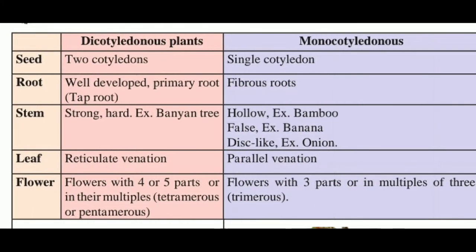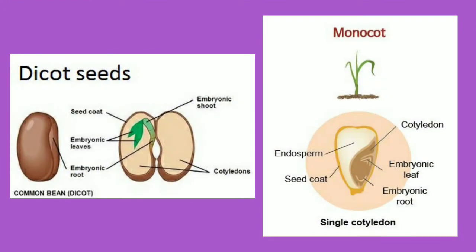So children, let's study the difference between dicotyledonous plants and monocotyledonous plants. The first difference we will see is the seed. In dicotyledons, there are two cotyledons. As you can see on your screen, a dicot seed has two cotyledons, whereas in monocots, there is only a single cotyledon.